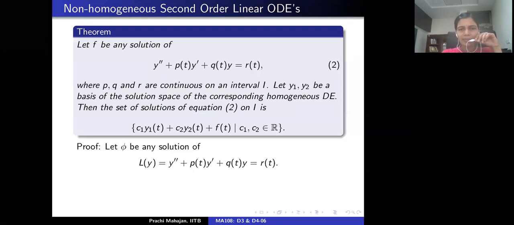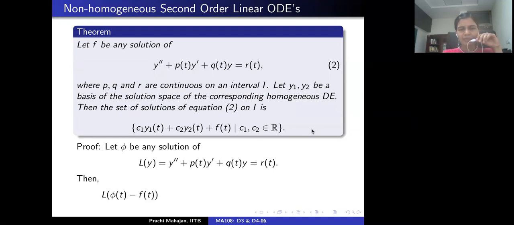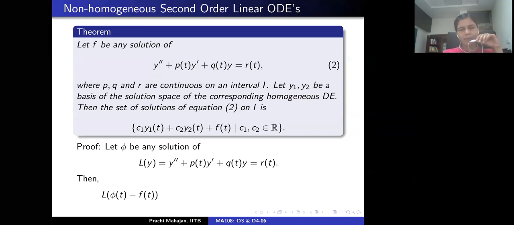Let's start with any solution of the non-homogeneous differential equation, a second order linear non-homogeneous differential equation. Let phi be any other solution. What do I want to show? Our goal is to show that phi belongs to the set written in the parentheses. So let's consider phi minus f. F is the given solution, and let's apply the differential operator L to the difference phi minus f.